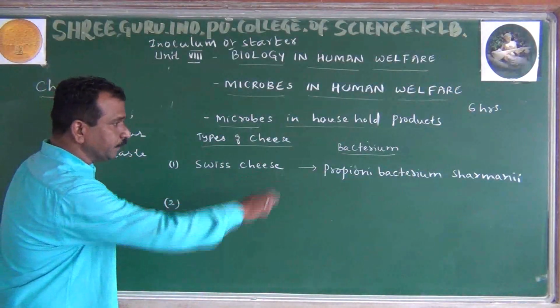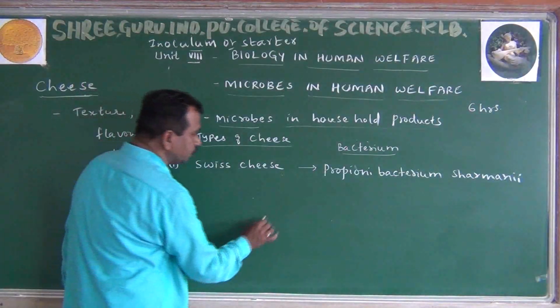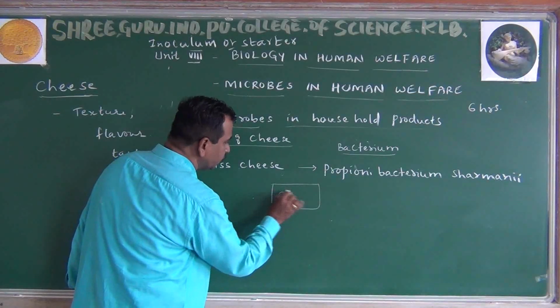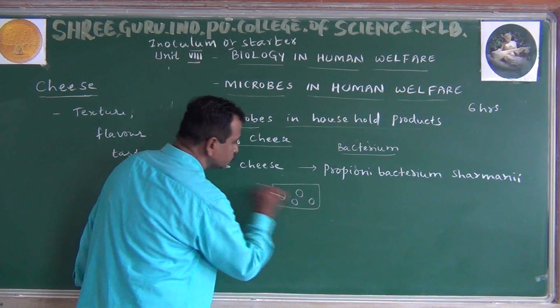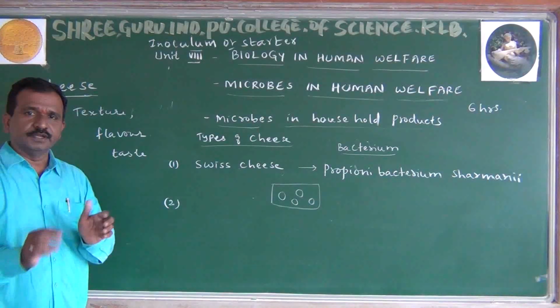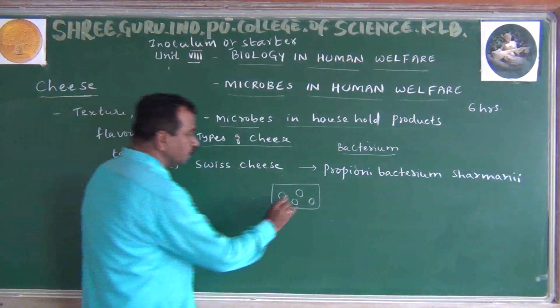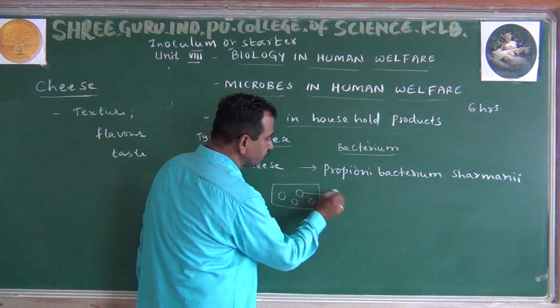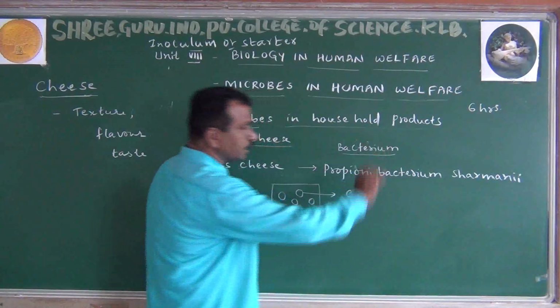Now Propionibacterium shermani. The important part is how this cheese looks: the cheese normally consists of large holes, and it is soft. Why is the softness there? Because of the large holes. Large holes form because of the discharge of carbon dioxide.